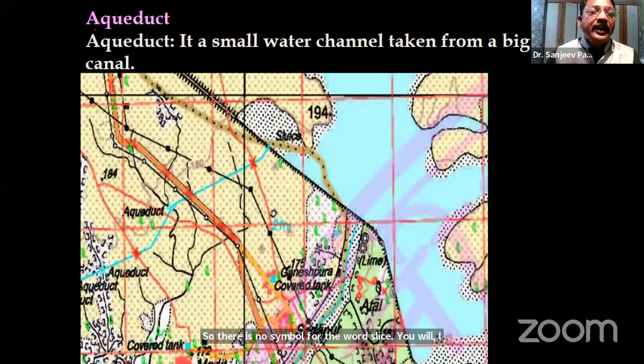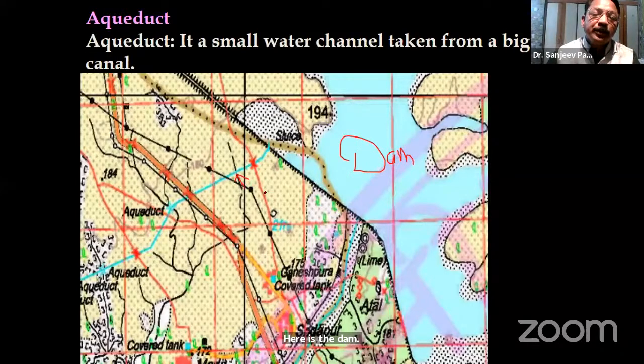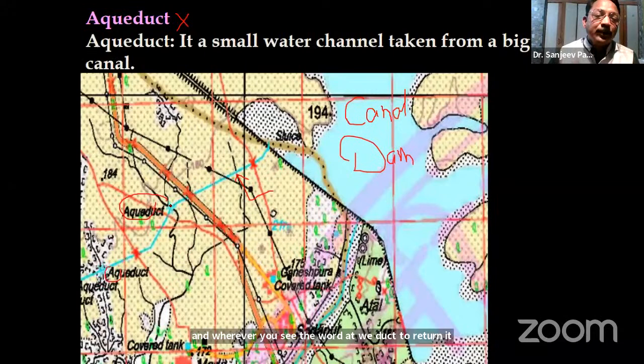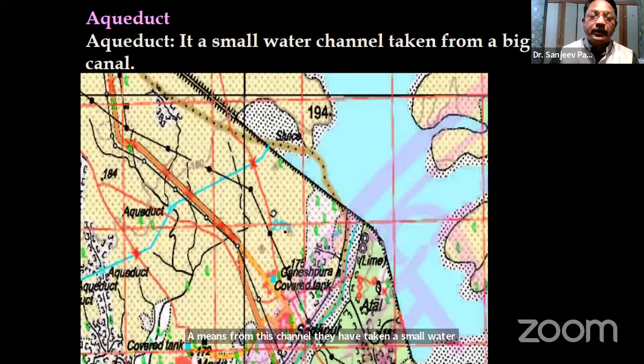Now, aqueduct. Now, please understand, here is the dam. From this dam, a blue color line is started. Remember, this blue color line is not the aqueduct. This blue color line is actually a canal. It is a canal. And wherever you see the word aqueduct written, it means from this canal, they have taken a small water channel to supply water.